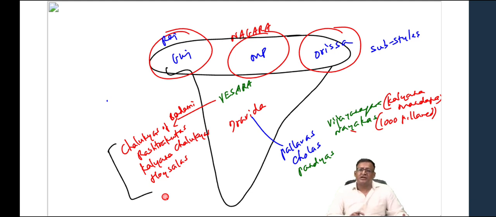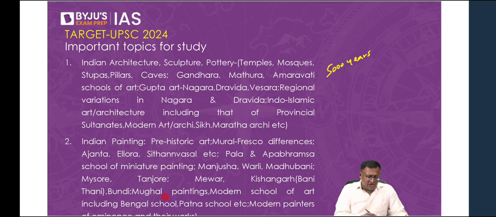This is your ancient Indian art and architecture. Then we jump to medieval India. As part of art and architecture, I'm discussing art and architecture. You can see here on your screen, art, architecture. So we'll be talking about Islamic art and architecture.